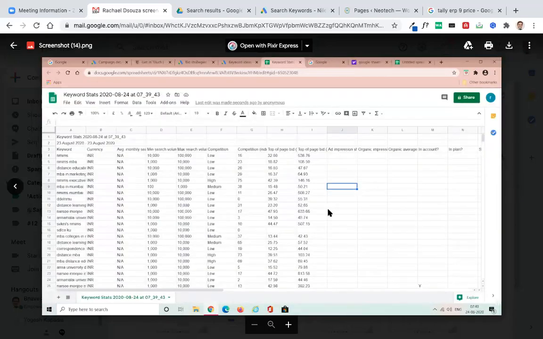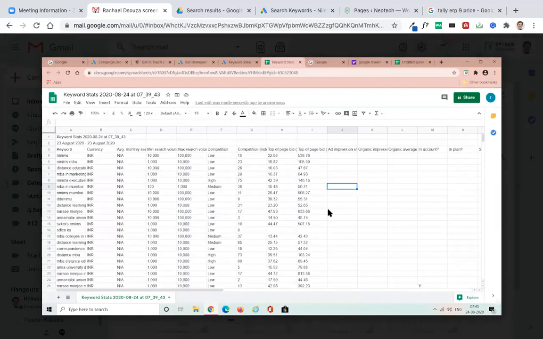NMIMS MBA, minimum search volume 10,000, maximum 1 lakh. Is it for India?